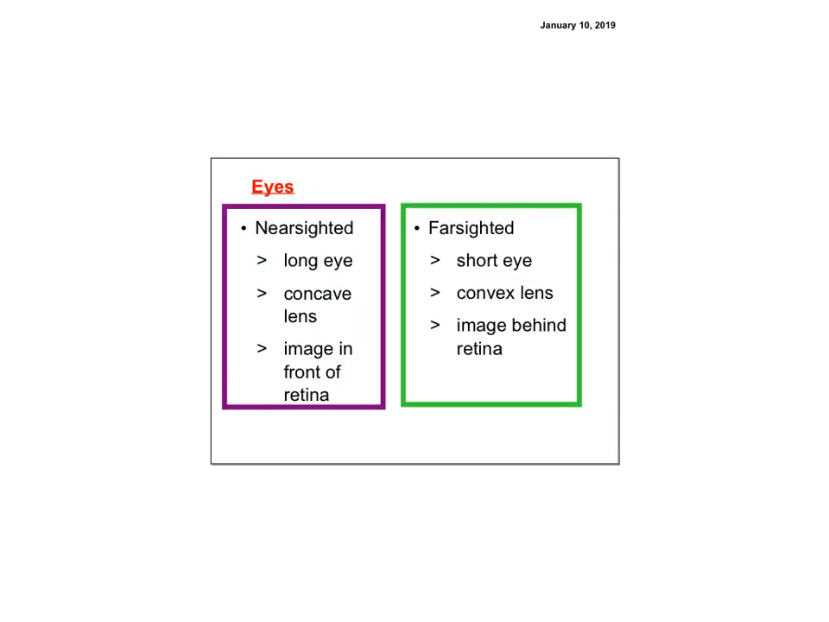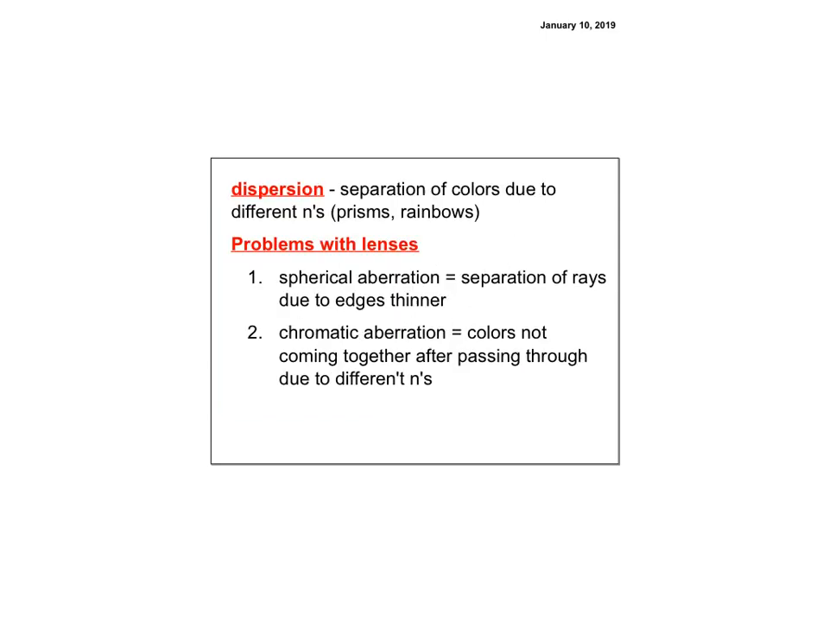For eyes, remember nearsightedness means you have a long eye. You need a concave lens to fix it, right? Because your eye's too long, so you need to spread that light out. And the image is in front of the retina. For farsighted, that means you have a short eye. You need to use a convex lens for it. And the image is behind the retina, so you're trying to bring it closer so you can see. So the big thing is just understanding what the difference is between nearsighted and farsightedness and how you correct.